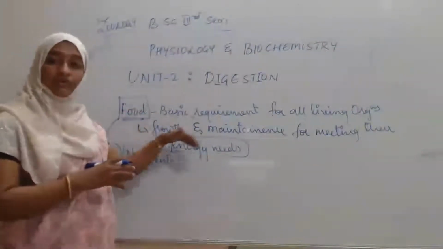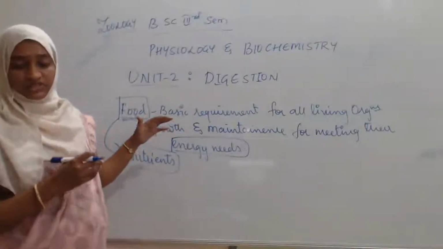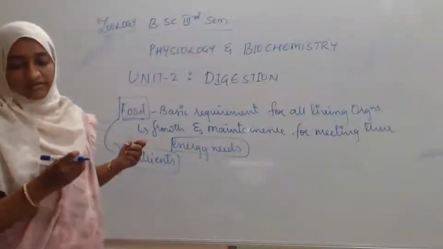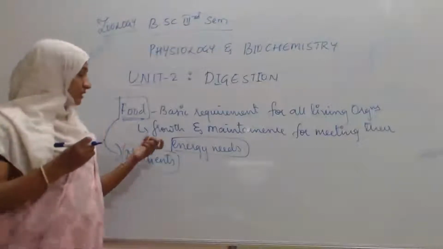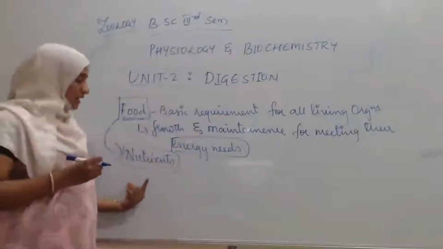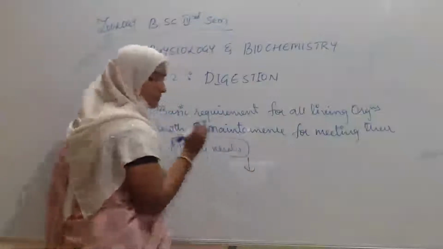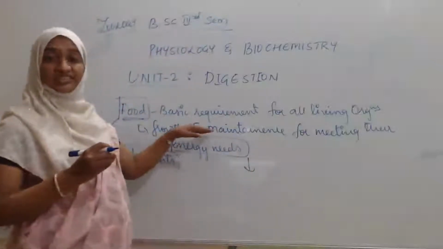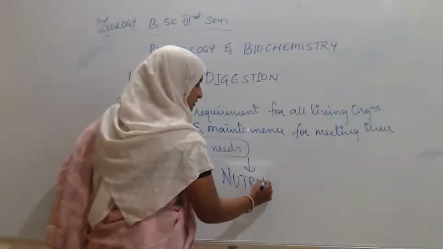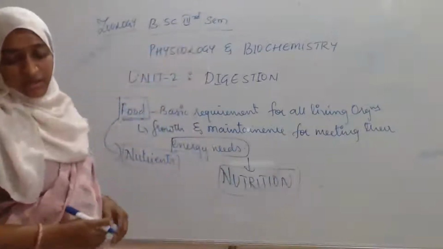So the food, which is a basic requirement for all living organisms, consists of substances required for growth and maintenance, for meeting their energy needs, and they are known as nutrition.